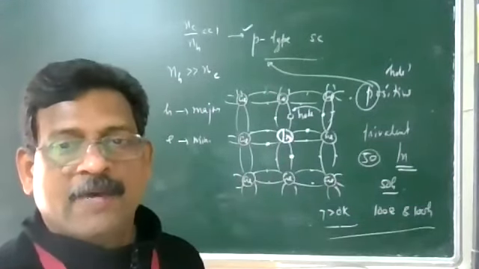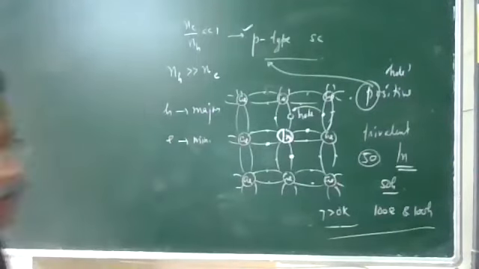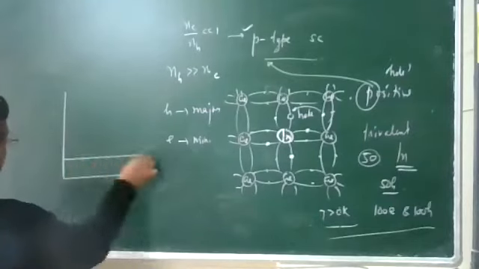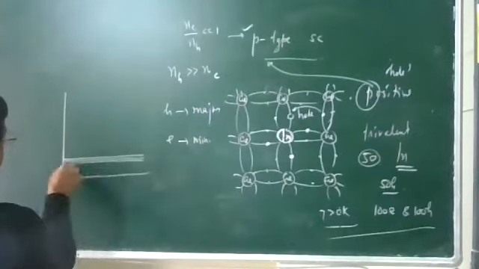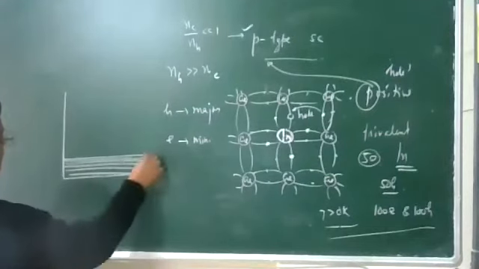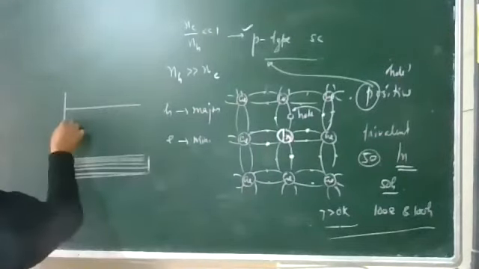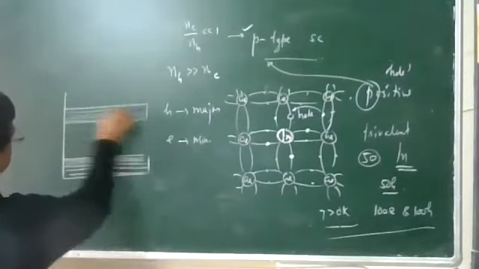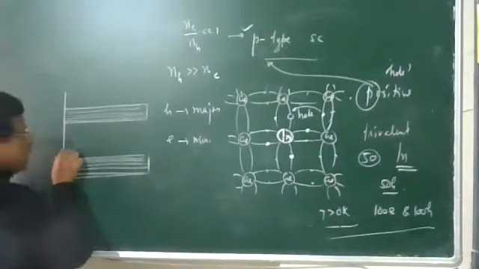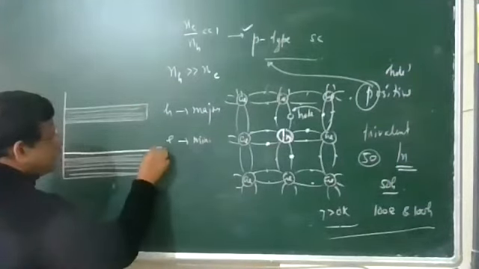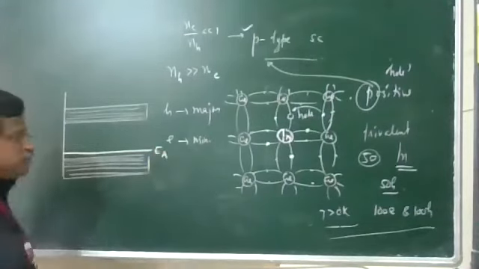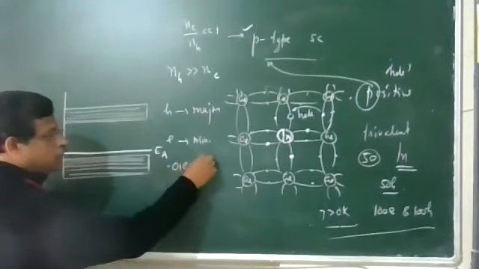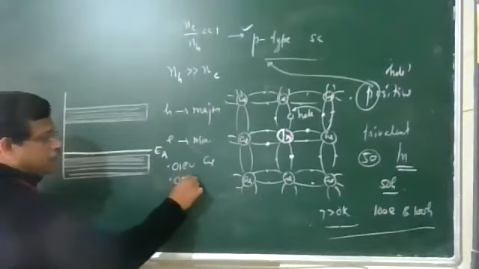So the band energy diagram is modified, and that diagram I am going to draw. Energy band diagram for p-type semiconductor. Valence band. This is also very important. Because of doping, what energy level is produced? This is called EA, the acceptor energy level. It's just above the highest energy level in the valence band, and again it is 0.01 electron volt for germanium and 0.05 electron volt for silicon.